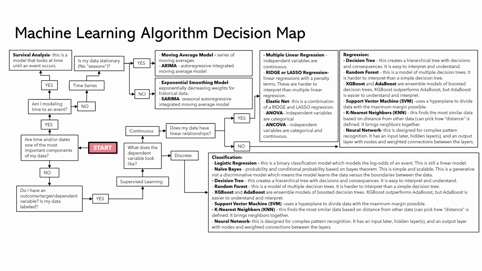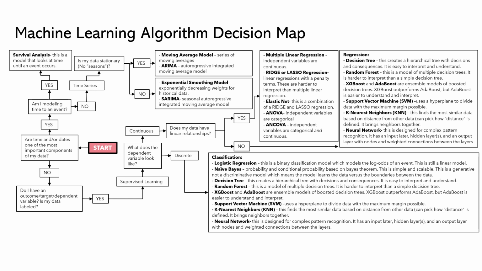First, we have a logistic regression. This is a binary classification model, which models the log odds of an event. It's still a linear model because what you're basically doing is taking that binary output, or the binary data, and applying a log transformation to it, which makes it linear. And even though this is called a regression, you're really doing a classification problem.